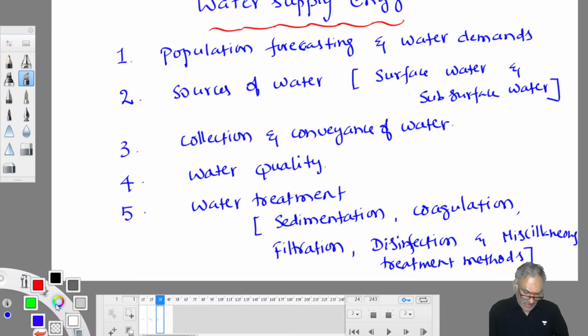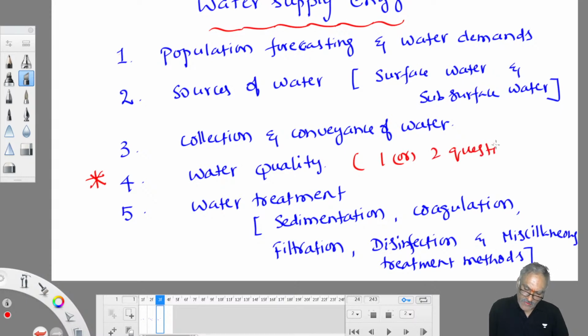Here you need to focus more on two topics. One is water quality. From this topic you will get one or two questions, very important. It doesn't mean you can ignore the remaining topics. You should have an idea, but focus more on water quality. Then water treatment. Between sedimentation and coagulation, you will get a 1 or 2 marks question. Between filtration and disinfection, usually you will get a 1 or 2 marks question.